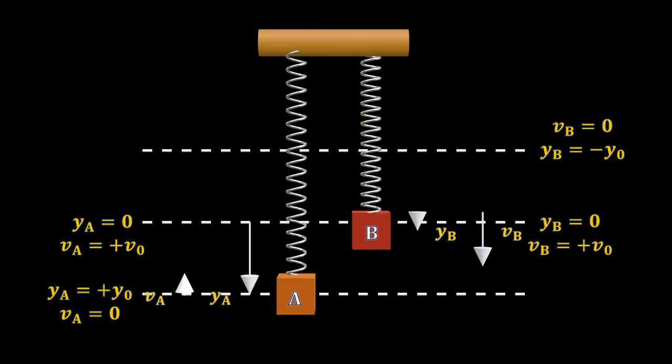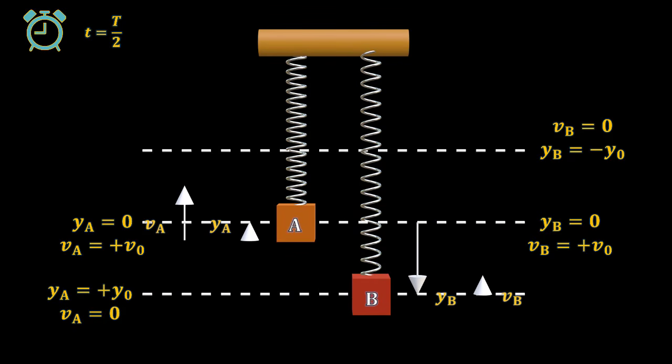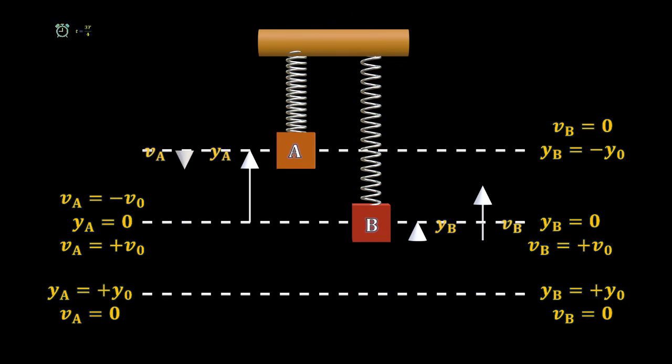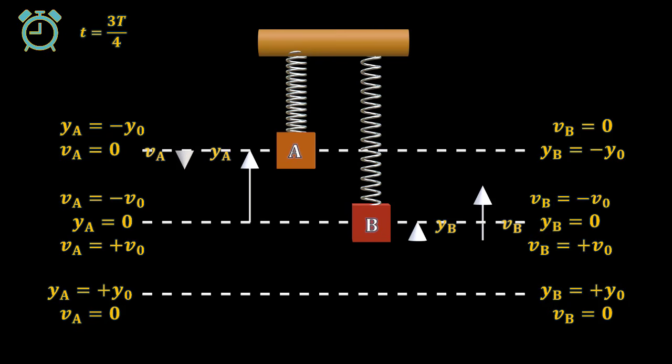Then at time t equals to capital T by 2, A is at the undisturbed position again, where YA is equal to 0, but VA is equal to minus V0. At this instant, B is at the bottom position, where YB is equal to plus Y0, and VB is equal to 0. At t equals to 3T by 4, A is at the top position, where YA is equal to minus Y0, and VA is equal to 0, whereas B is at the undisturbed position, where YB is equal to 0, and VB is equal to minus V0.